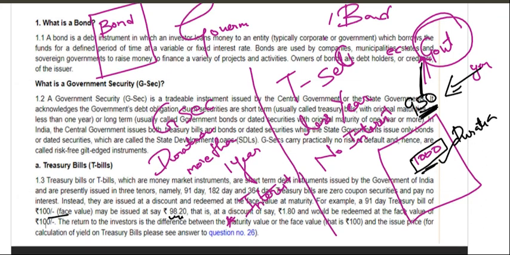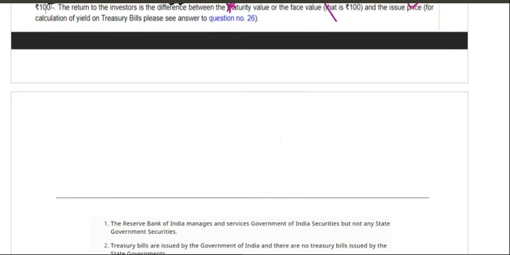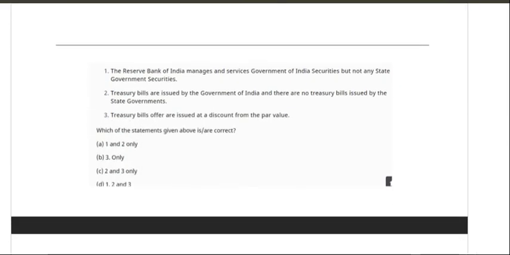So this is the thing about this. There was a previous year question. See, the Reserve Bank of India manages and services Government of India securities. Yes, but not any state government. Yes, I already told, state governments have to go and request RBI to take care of their securities. So this is correct.